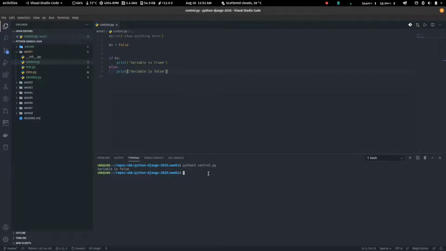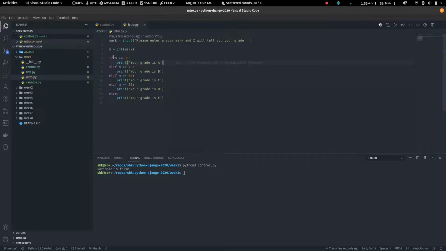So you realize that when I run this, I get "variable is false" because we are saying if bv. Now this if statement is saying that to make a decision in Python, you just write if and then you type whatever statement you want here. It can be anything. In this case, you are just putting a variable there. We'll get into more.